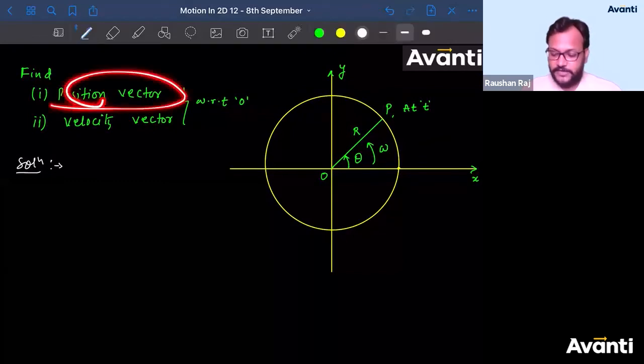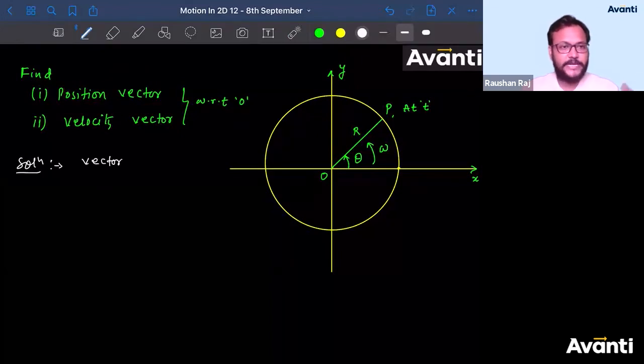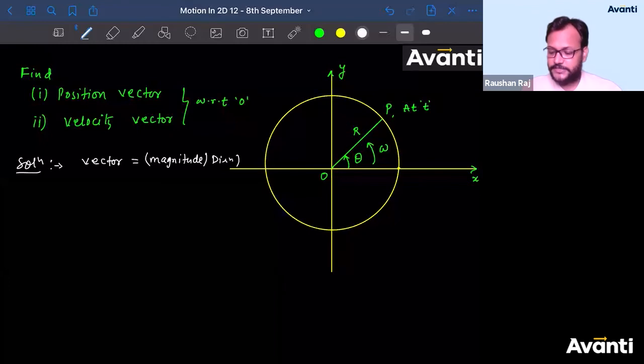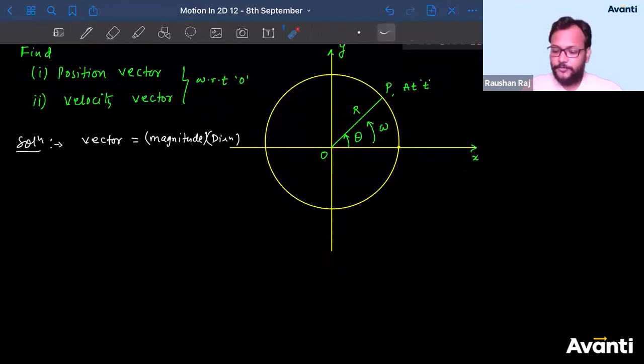I will write a vector as, this is the simplest way to write a vector. A vector is nothing but magnitude into direction, right? This is how we have studied. I am talking about the position vector of point P with respect to O. So which vector am I asking you? I am asking you the OP vector. This is the position vector, right? So what is the OP vector?